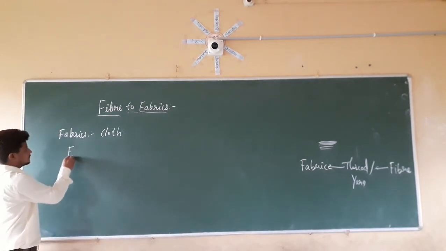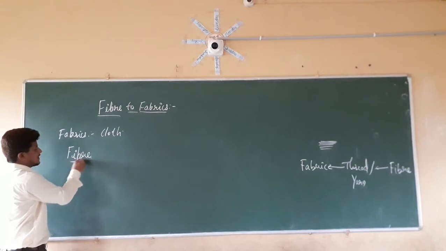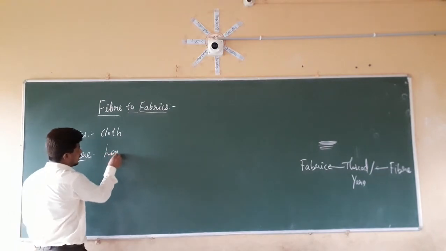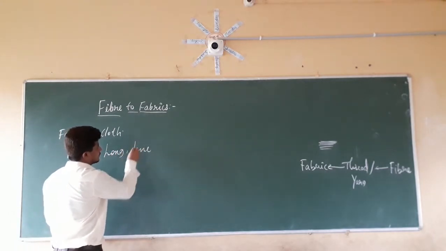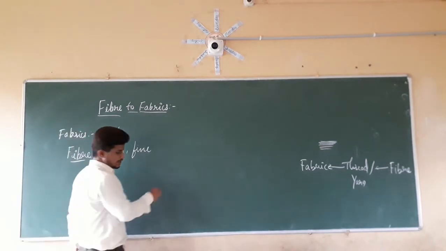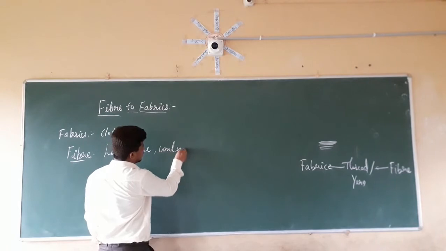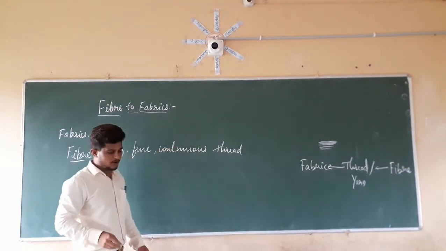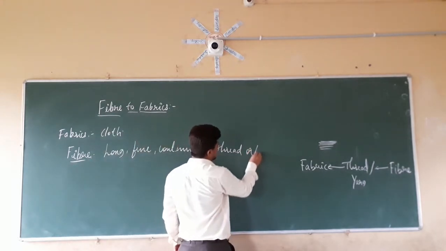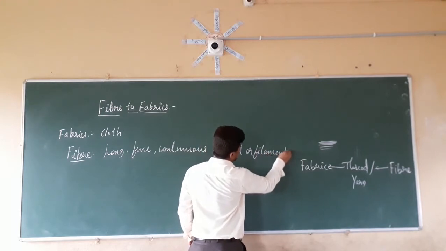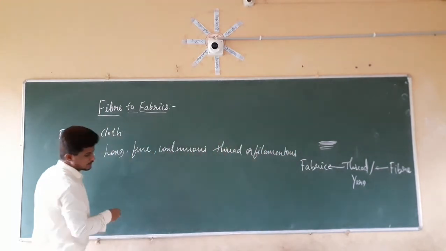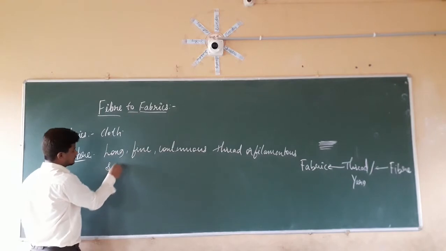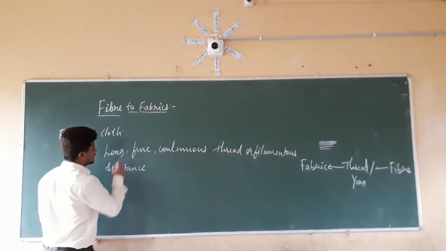So what is the fiber? If you remember the previous class in the 6th class, fiber can be defined as a very long, fine, continuous thread or filamentous substance.